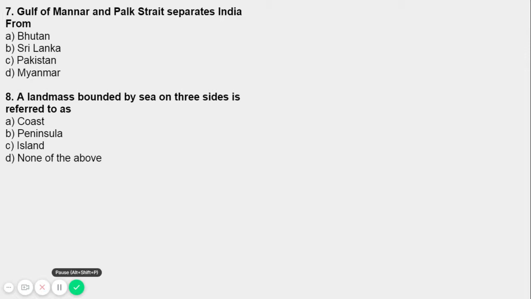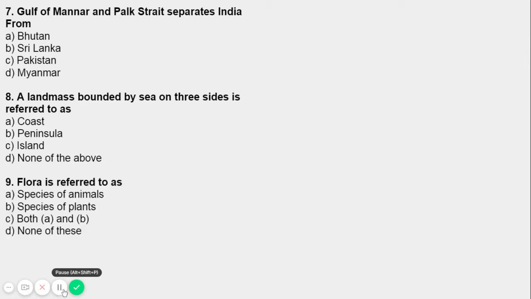So there is no coast. We know about Iceland, right? Iceland is a place with greenery, and there is a sea, an ocean, around it. Sea on three sides, only three sides, is called a peninsula. Question number 8, the answer is B, peninsula.